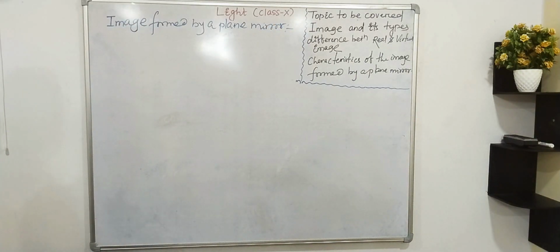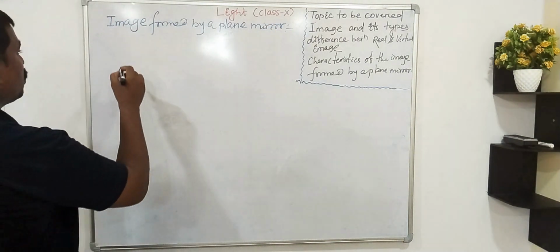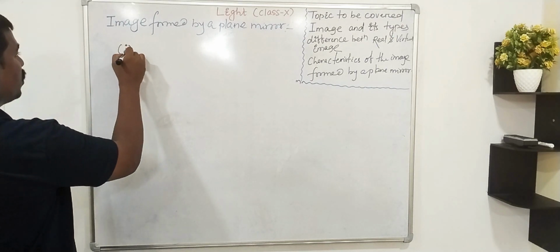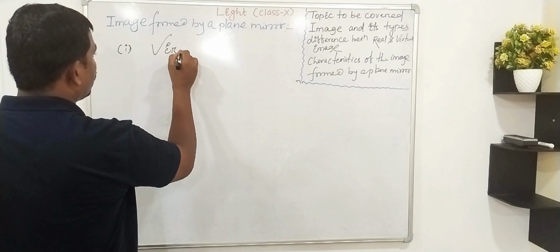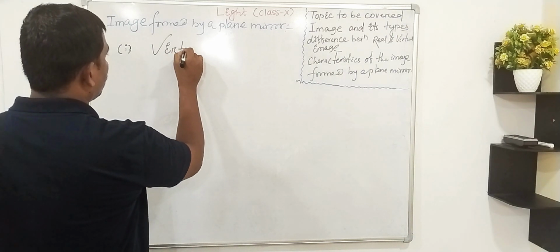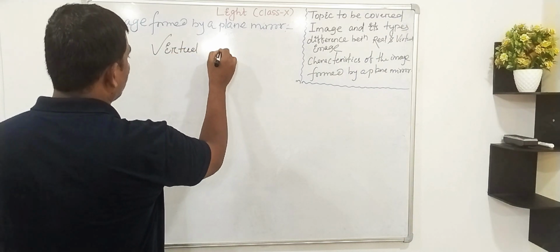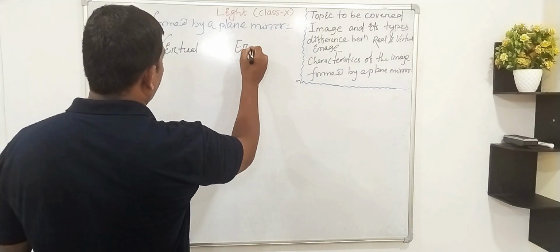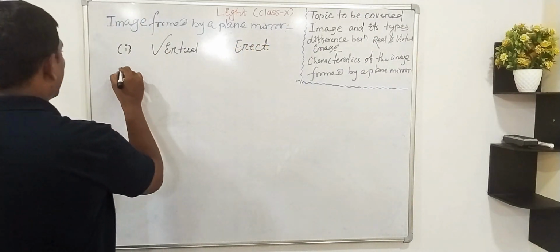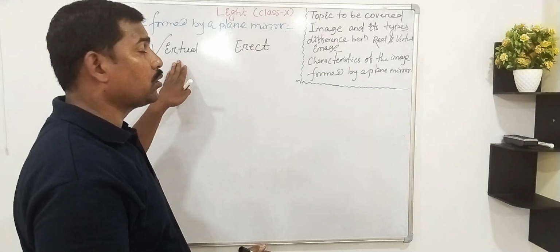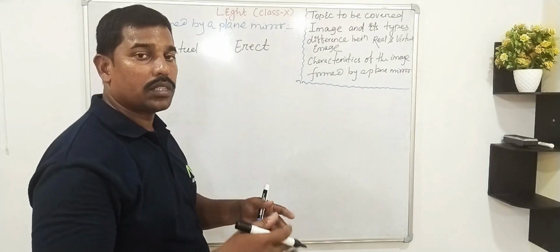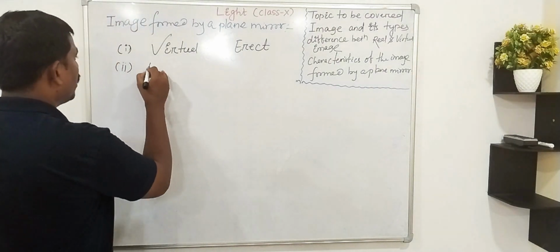First, the image formed by a plane mirror is virtual and erect. Second, the image is formed behind the mirror. Since it is virtual, the image is formed behind the mirror.